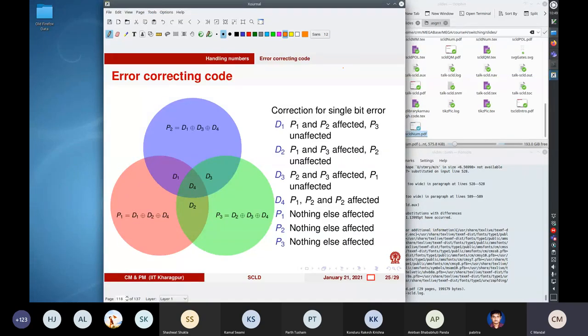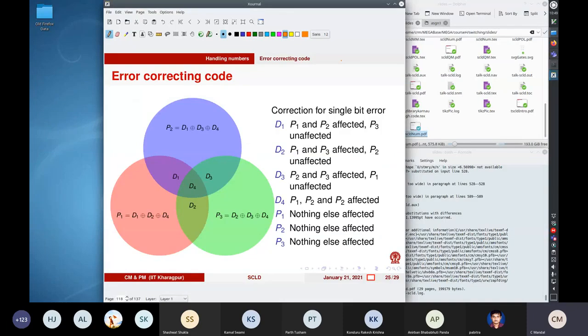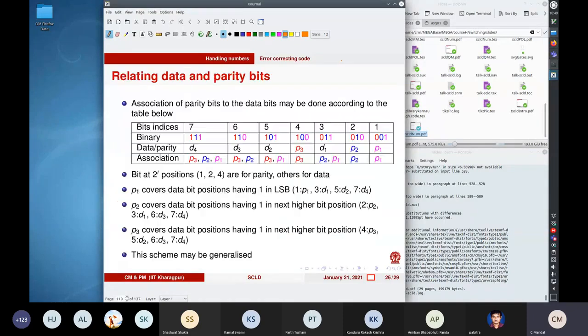All right. So that way we can have a scheme. You can design the logic. So what we do is we number the bits in this manner. So let us say, so as you can see, we have got 7 bits here, right? 4 bits of data and 3 bits of parity.